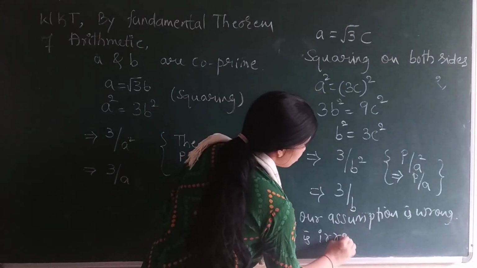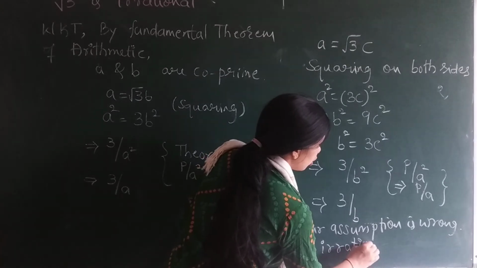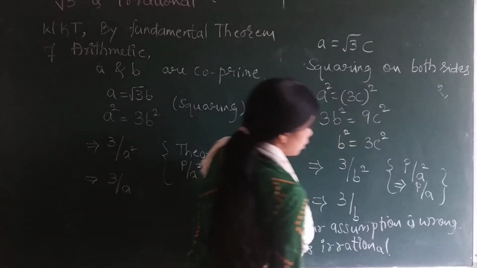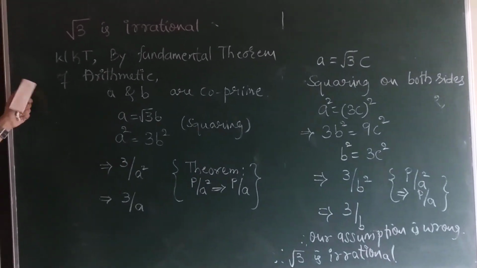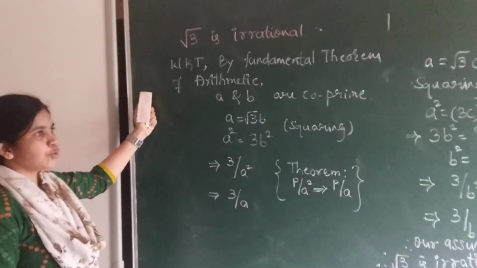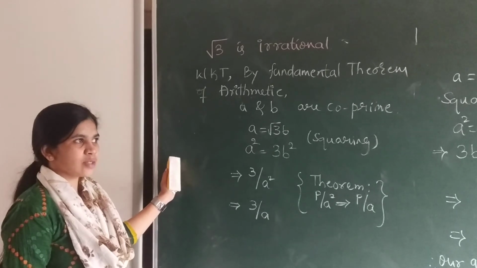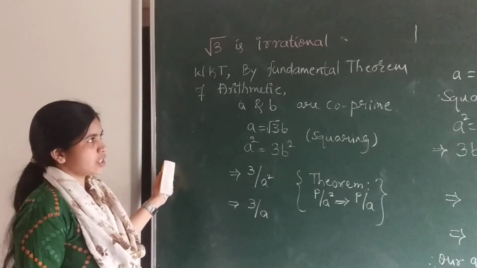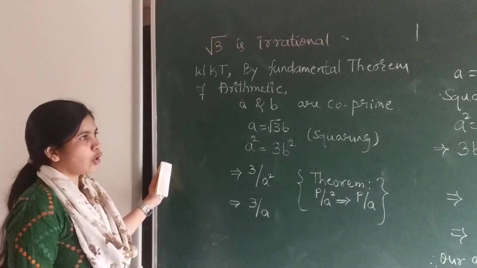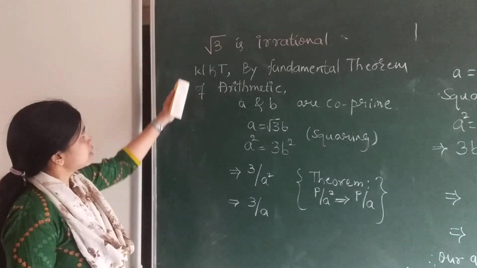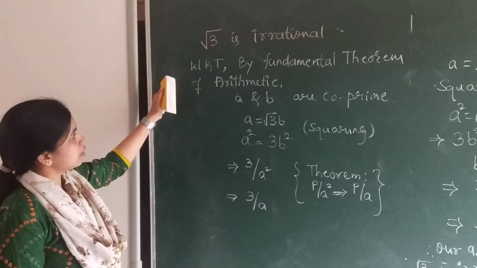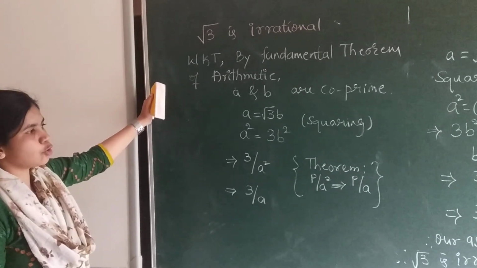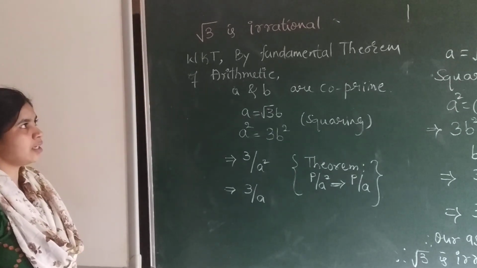Where an irrational number is a non-terminating, non-repeating number. We have to follow the same method for root 3 and root 2. In exercise 1.3, the first question is root 5, which you solve on your own with this knowledge. Root 3 and root 2 can give you the idea to solve. Root 5 is an irrational number.